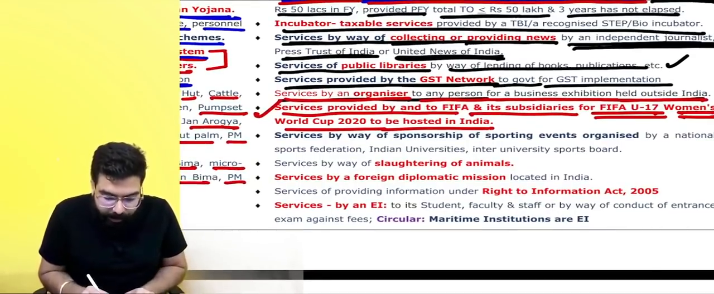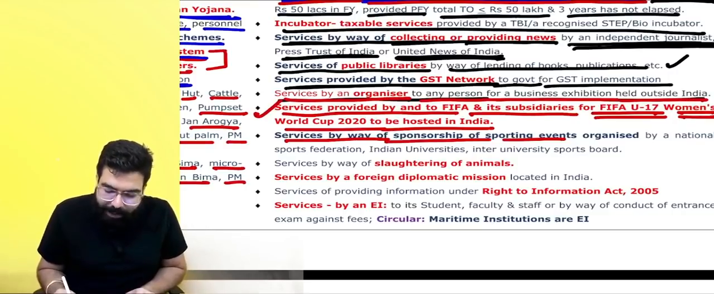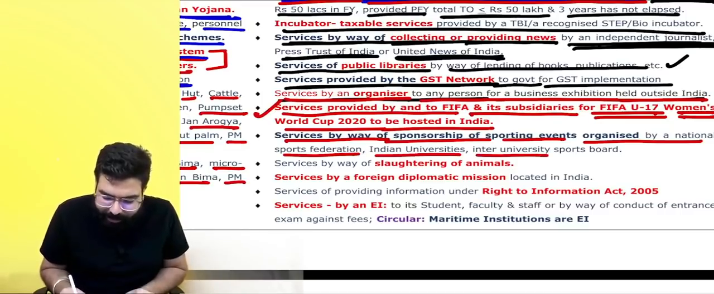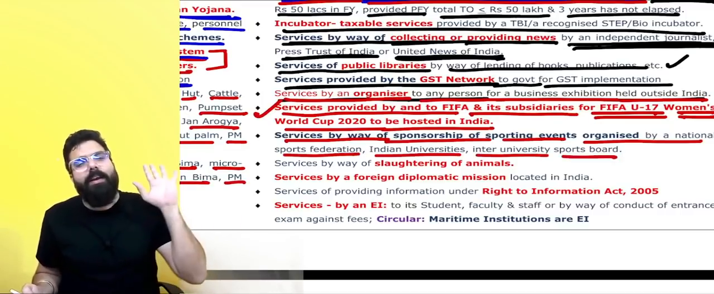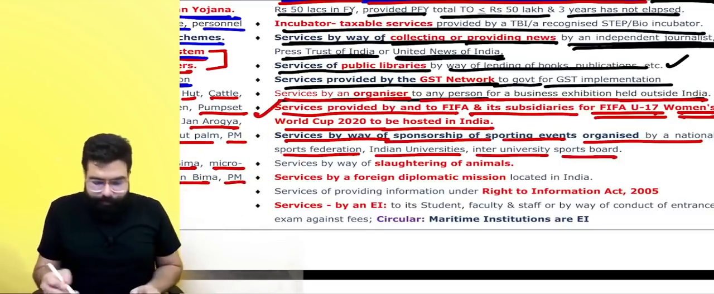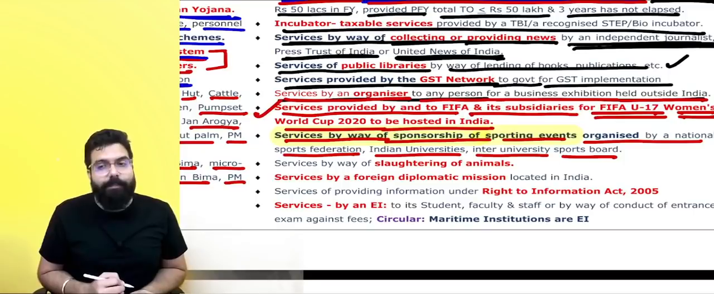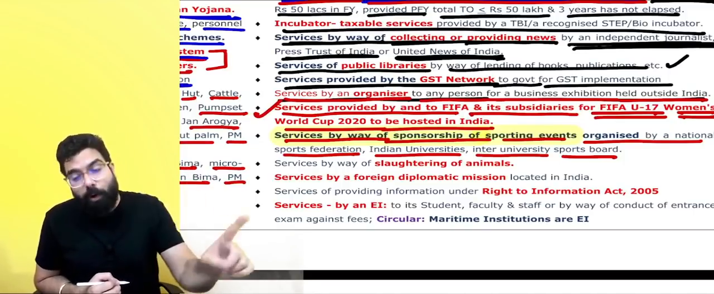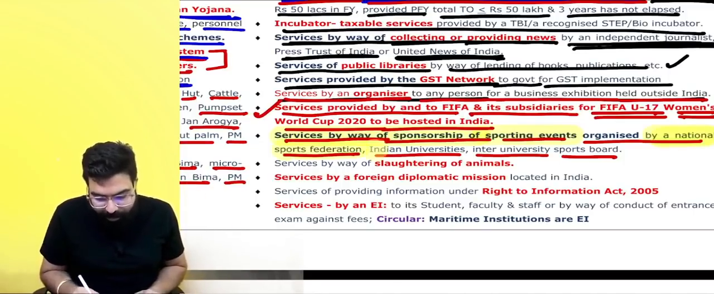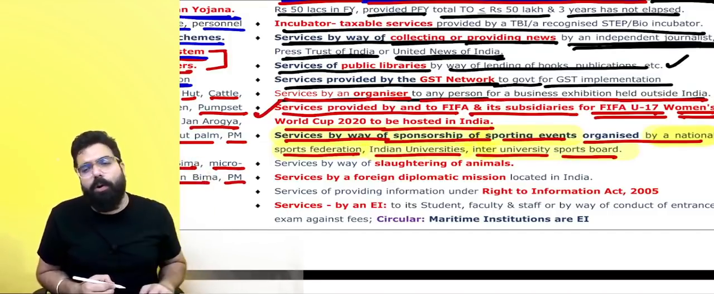Next, services by way of sponsoring of a sporting event organized by National Sports Federation, Indian Universities, Inter-University Sports Board. Whenever somebody provides sponsorship services in relation to a sporting event, and the sporting event is organized by the National Sports Federation, Indian University, or Inter-University Sports Board, there will be no GST.